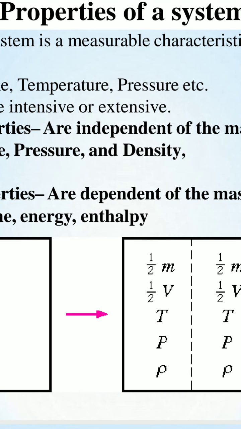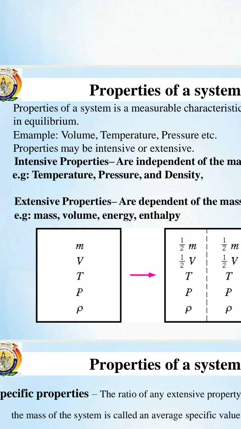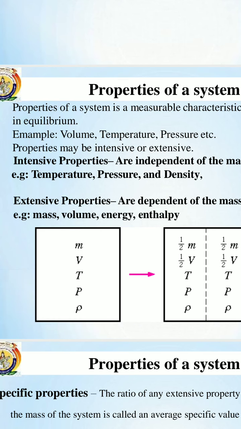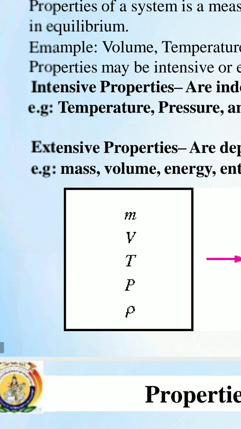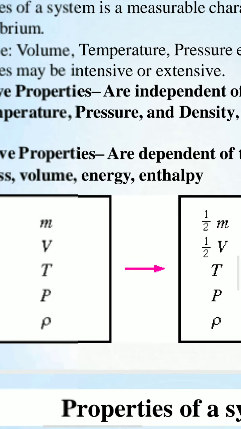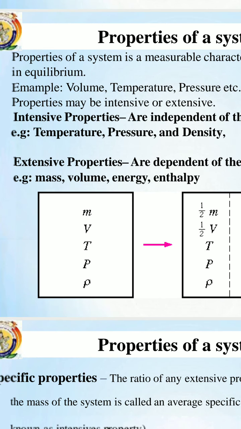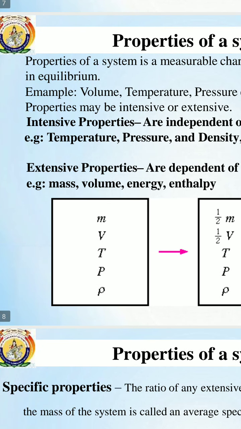Question arises, why is density an intensive property? Density means mass by volume. Unit of mass is kg, volume is meter cube, so kg per meter cube. See here, density means mass by volume. Mass is an extensive property. Volume is also an extensive property. Therefore, density means mass by volume, extensive by extensive. Remember that, it is important. Extensive by extensive we call intensive property. Therefore, density is an intensive property.